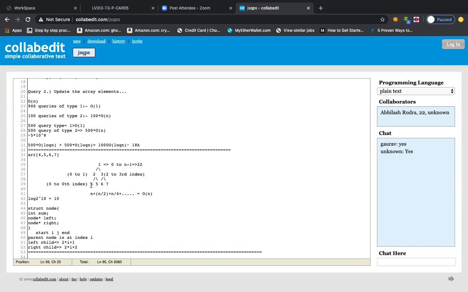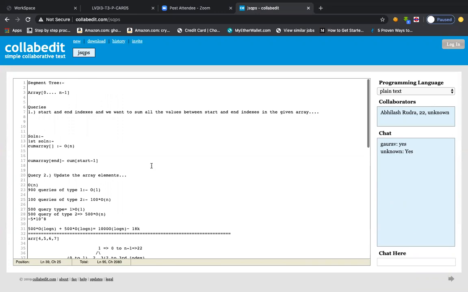But in lazy propagation, what we do is we do not update it upwards. We just mark that we need to update towards the upper side. We are not updating at this moment, but we'll just mark it. And the moment someone tries to fetch a particular value, then we will feel that array needs to be updated, then we will get the correct answer, and then we update it. So that is a little optimization which is called lazy propagation, right? We are not propagating upwards, we are propagating only when it is required, therefore it is known as lazy propagation, right? So yeah, that is a variation. Basically you can just get it now because I have explained all this to you.